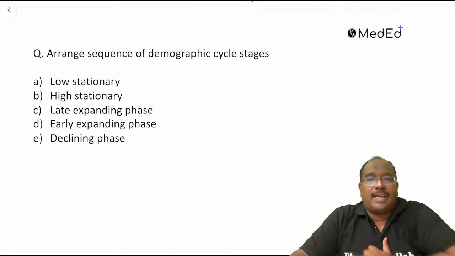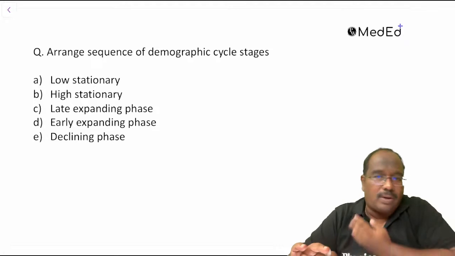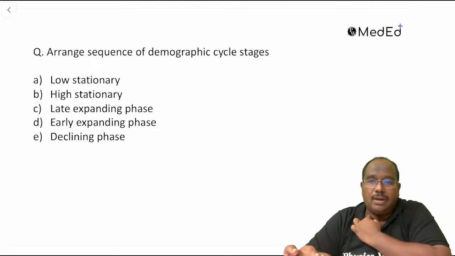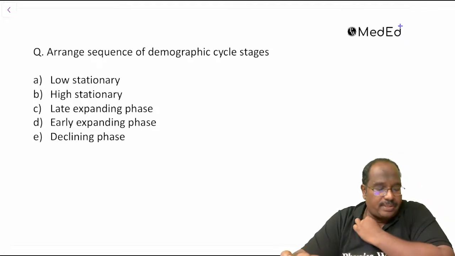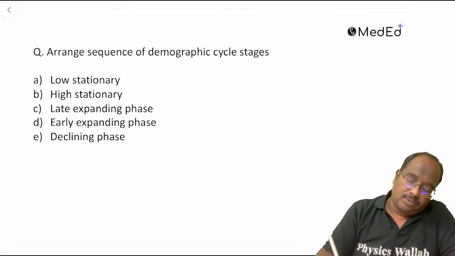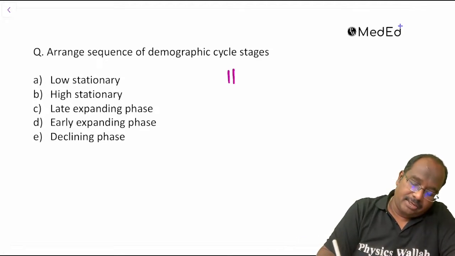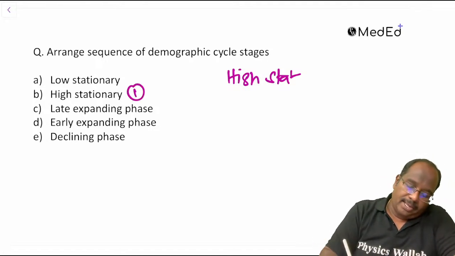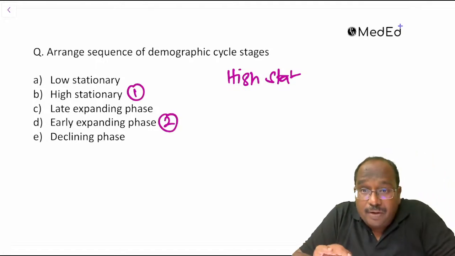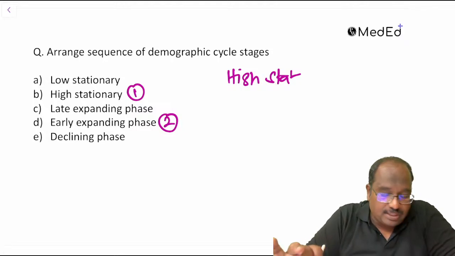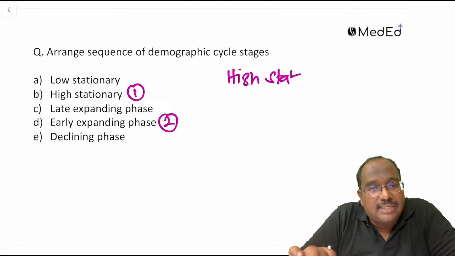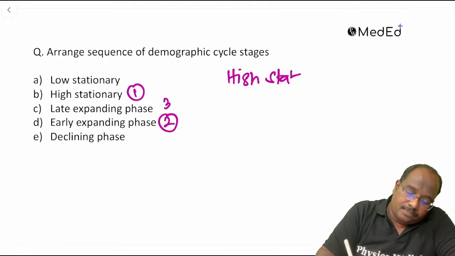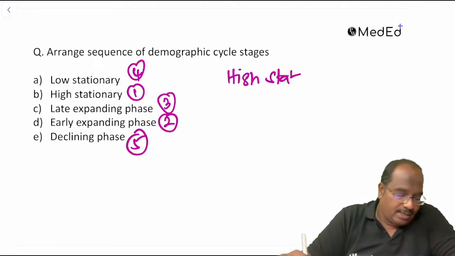Arrange the sequence. I have not arranged it; you tell me what the order should be. That was the question. The first one is high stationary, followed by early expanding phase. I have not given the question format, but that concept was asked. High stationary, early expanding, late expanding, low stationary, and fifth is declining phase.